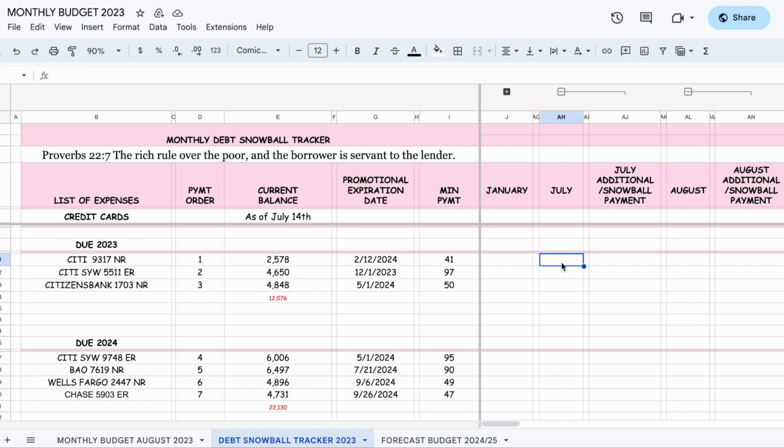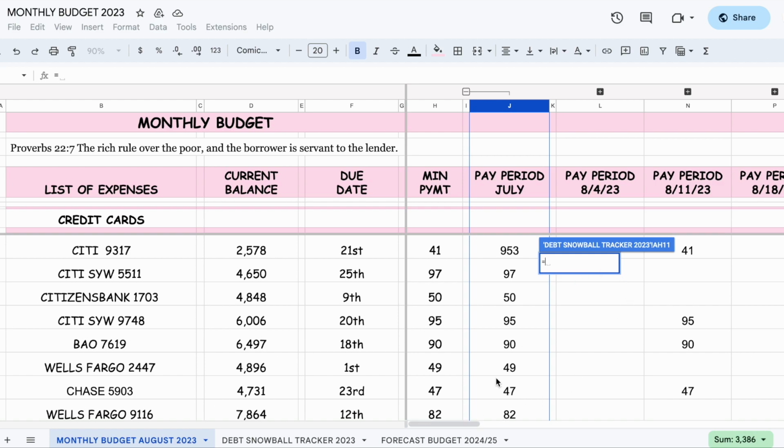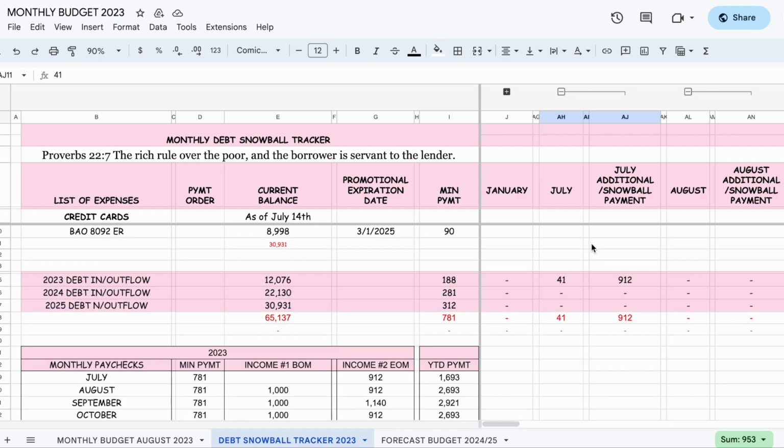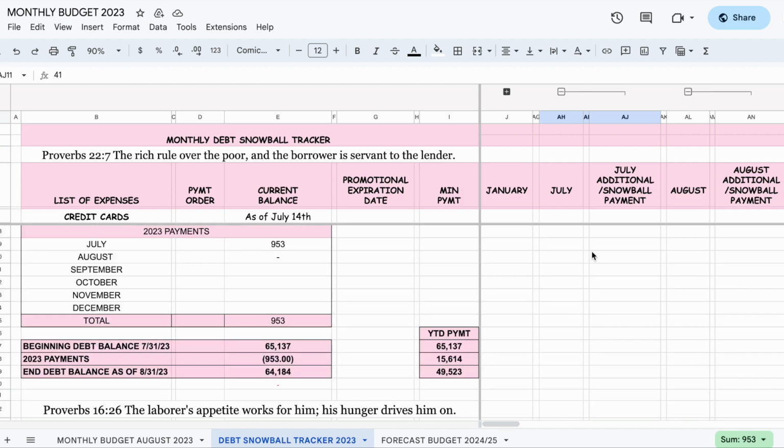So I'm going to link the income from this spreadsheet, or I can do it from memory, but I'm not going to do that. So I'm going to go to July. And I know in July I did 953. You know what? Let me separate them. So it's 41 and 912. That's for the second income. And if you add them, it's the same, 953. Just so I can show you how this comes into play. You see how this was 0 and now it's filling in the payments because it has a formula.